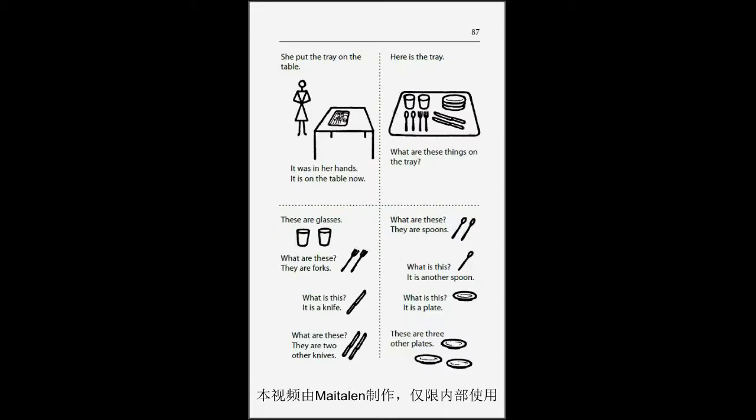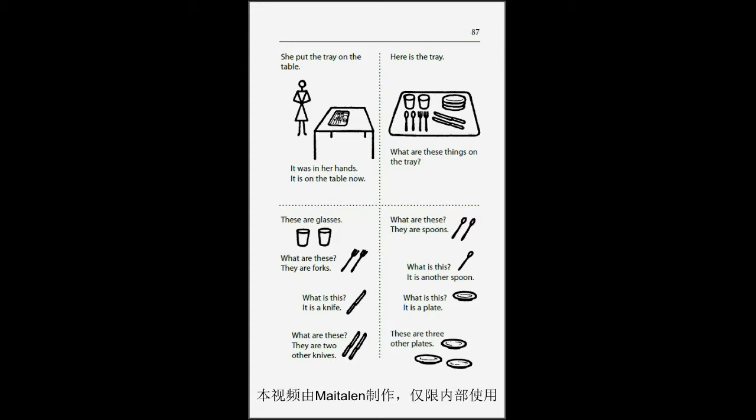Page 87. She put the tray on the table. It was in her hands. It is on the table now. Here is the tray. What are these things on the tray? These are glasses. What are these?